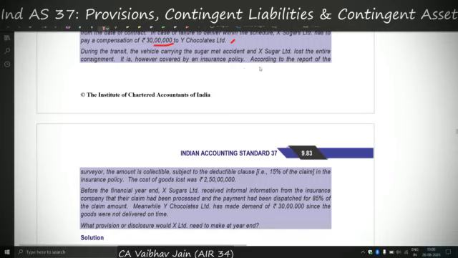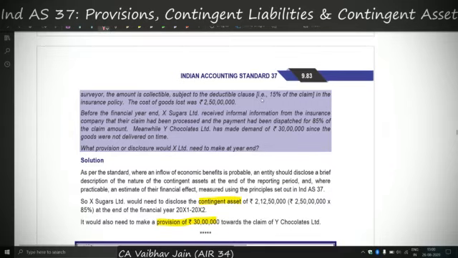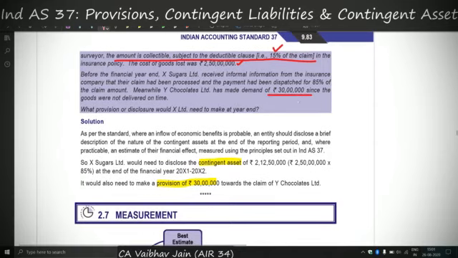However, it has taken an insurance policy for the stock, and insurance says that the amount is collectible subject to a deductible clause of 15% of the claim. Therefore, the insurance company will pay only 85%. Now, insurance companies do not pay you on the basis of sale value, they pay you on the basis of cost of inventory. The cost of inventory here is given as 2.5 crores. Meanwhile, Y Chocolates has made a demand of 30 lakhs. So what provisions would be made?